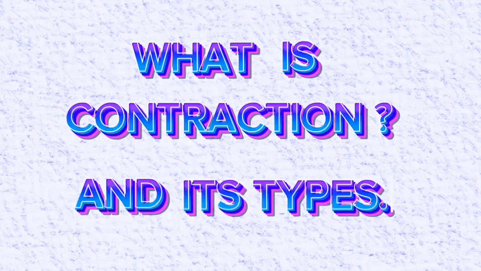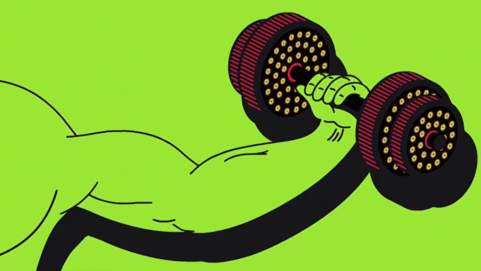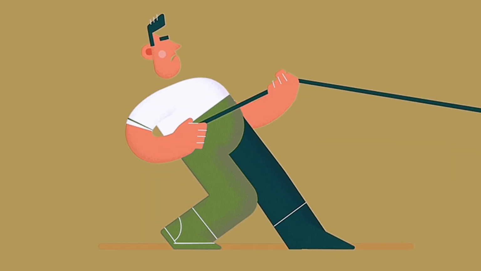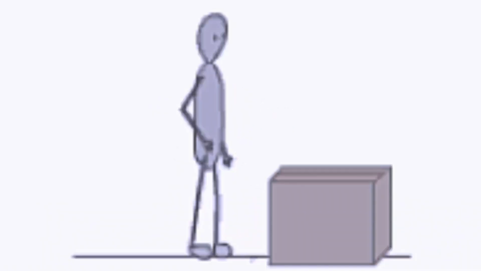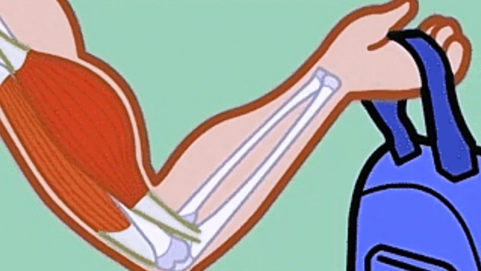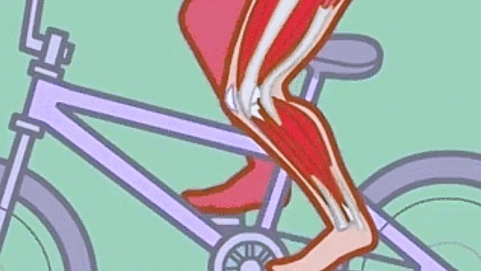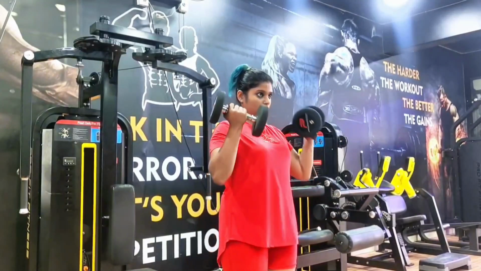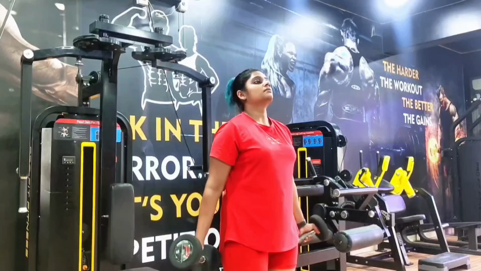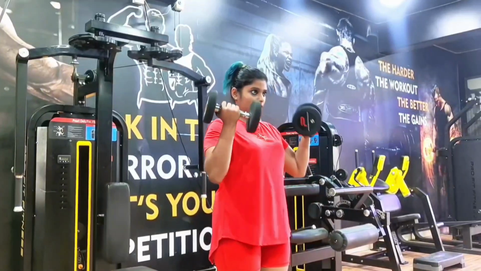Today we are going to discuss what is muscle contraction and its types. First of all, what is muscle contraction? It is when your muscle activates to produce force to lift weights, push, or even hold. In simple words, a muscle contraction means your muscle is working. It's producing force to move something or to keep it stable. For example, when I do a dumbbell curl, my muscle lifts the weight and they are contracted.